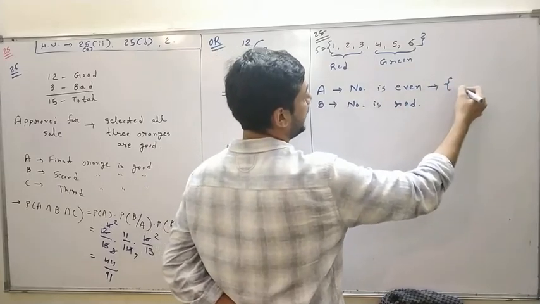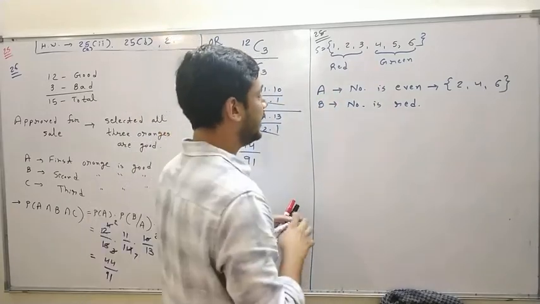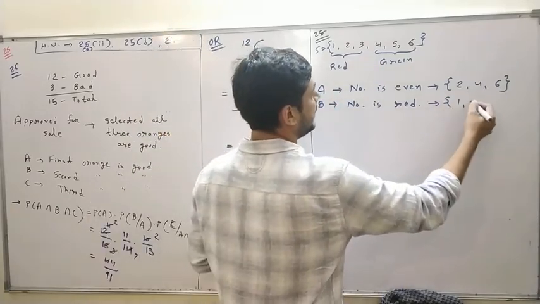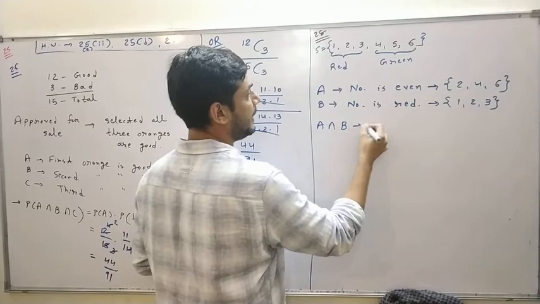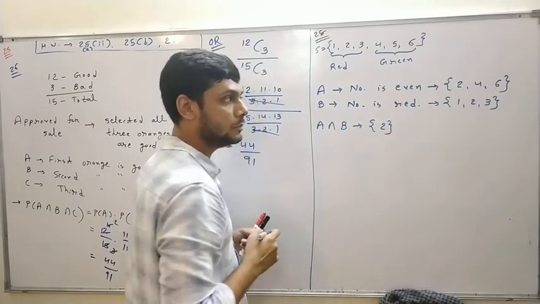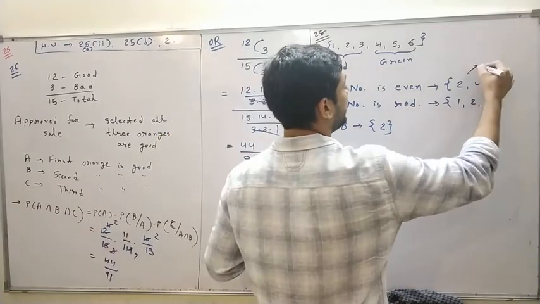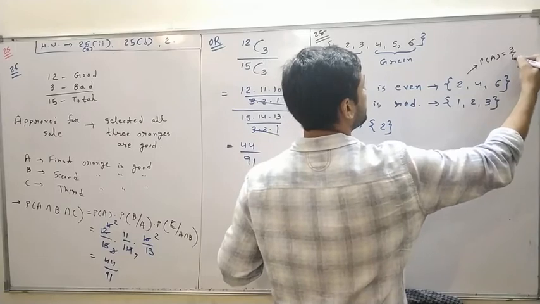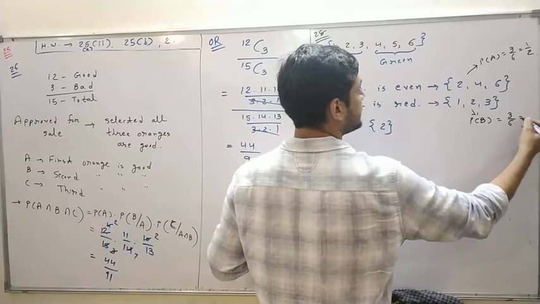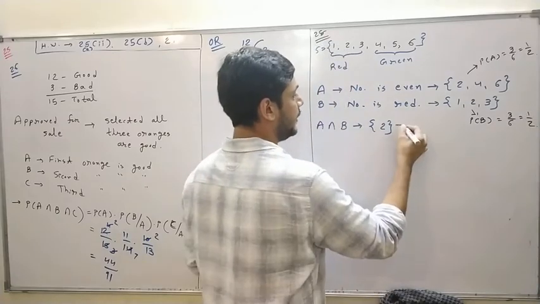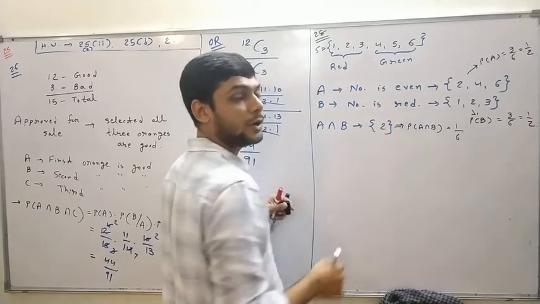Okay, so in A there are 3 elements, 2, 4 and 6, even. In B, the number is red, meaning there are 3 elements, that is 1, 2 and 3. A intersection B, the intersection of both of these, is 2. Now P of A, the probability of A, is 3 by 6, so that is 1 by 2. Similarly, the probability of B is also 3 by 6, which is 1 by 2, and the probability of A intersection B is 1 by 6.